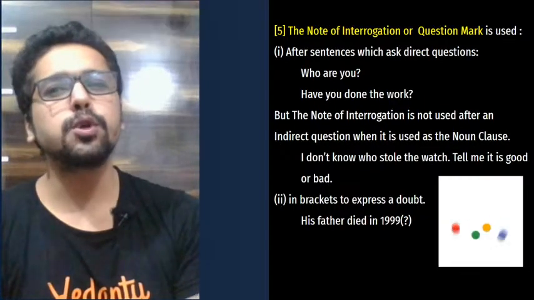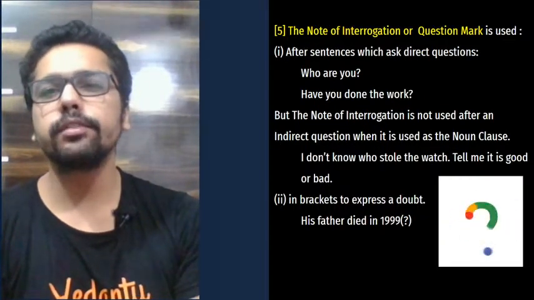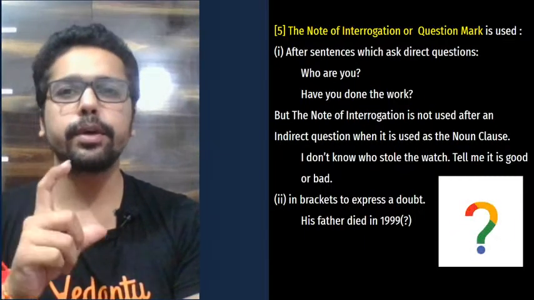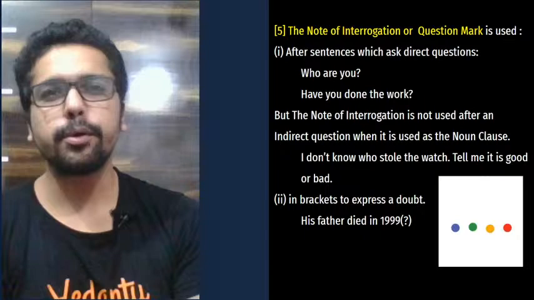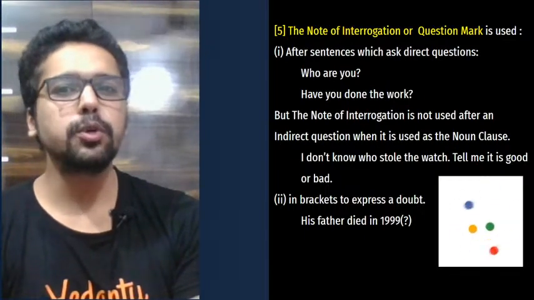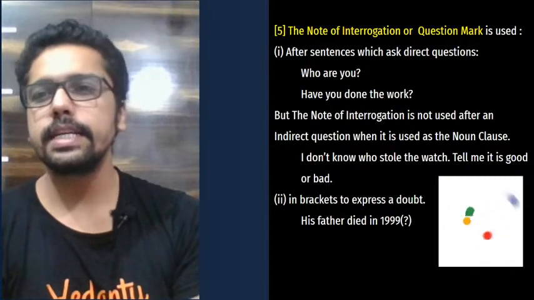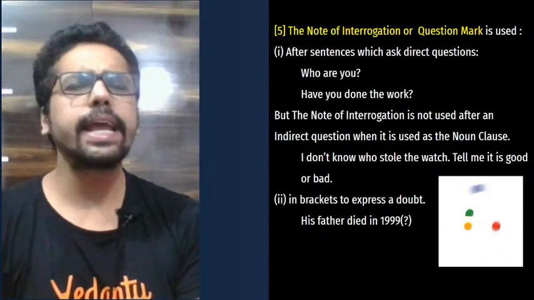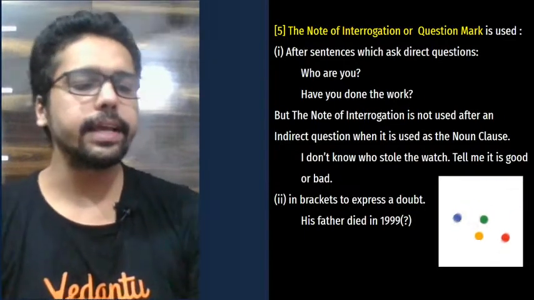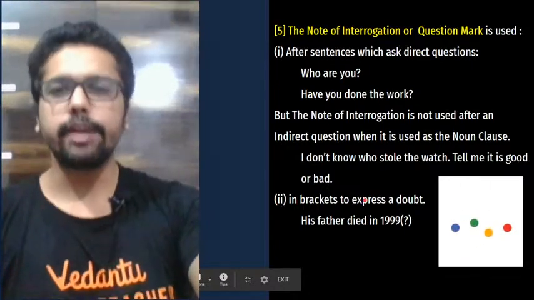I don't know who stole the watch. You remember transformation of sentences, one of the parts of transformation of sentences, what we did, interrogation to assertive, changing an interrogative sentence to an assertive sentence. This is exactly what it is. I don't know who stole the watch. All right. So this is an assertive sentence. Tell me it is good or bad. This is again an assertive sentence. This is not interrogation. This is not a question. Okay. This is the same thing. You're asking for information in form of a statement, in form of assertion.